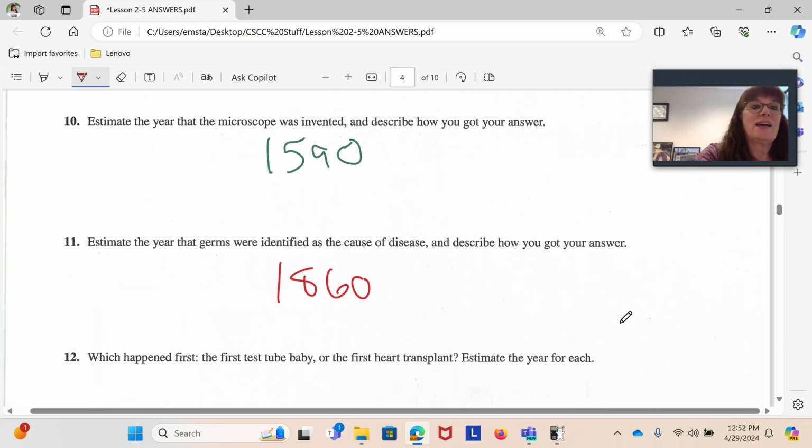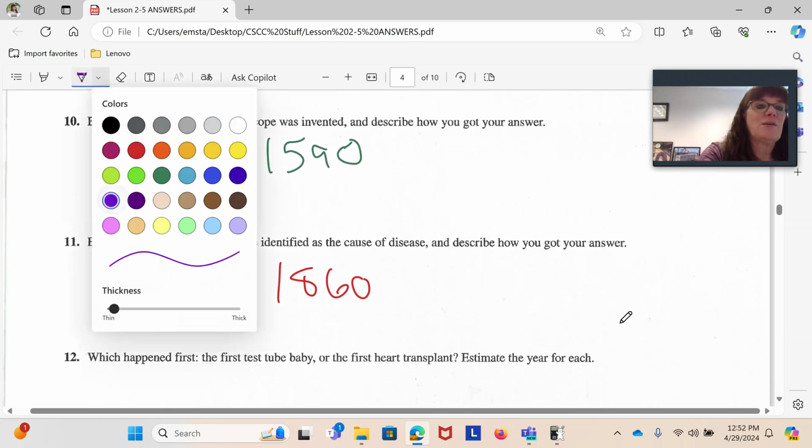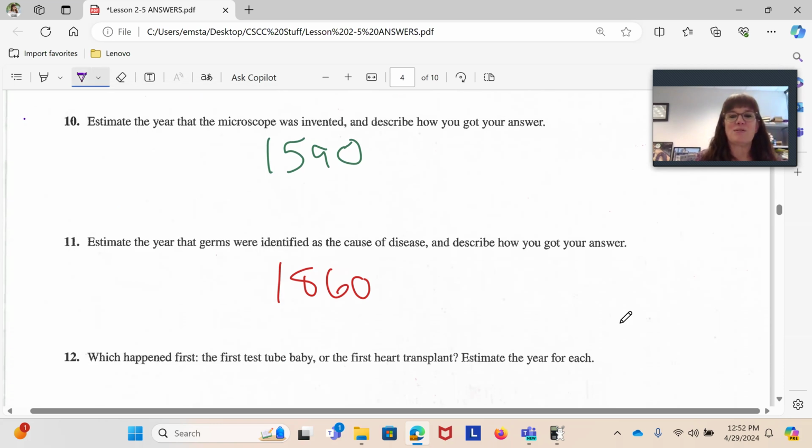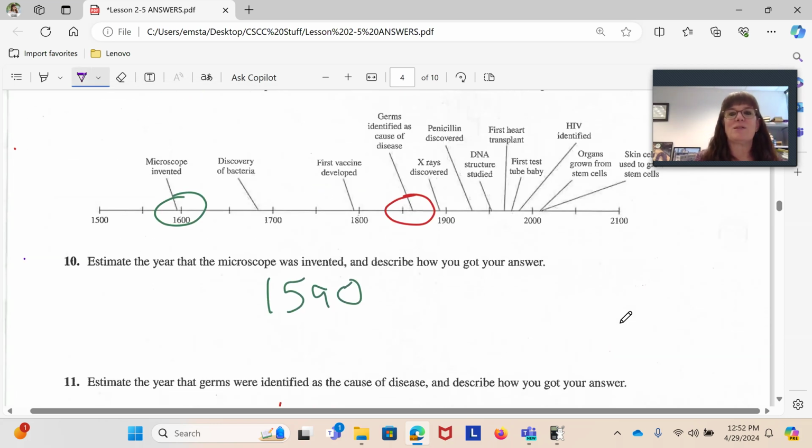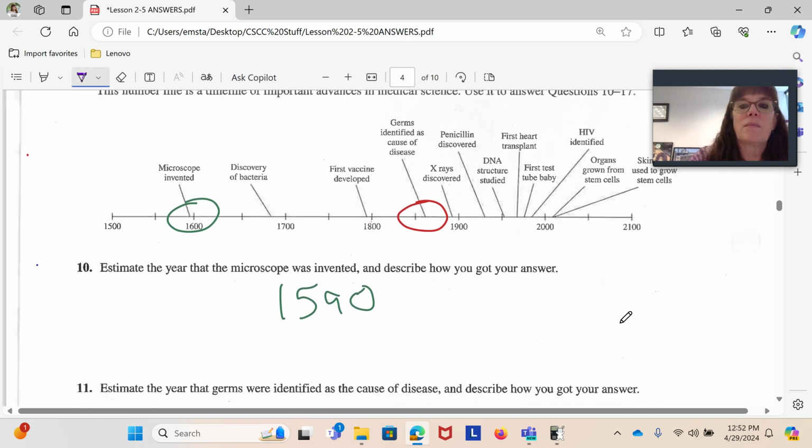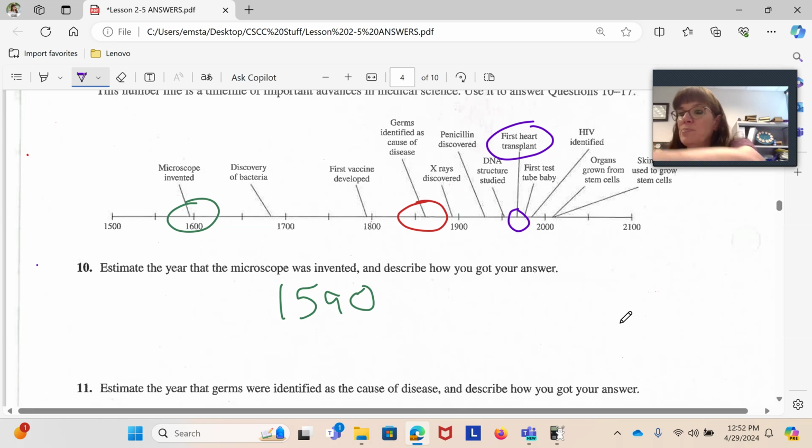Number 12 asks, we'll do this in a different color yet, which came first, the test tube baby or the first heart transplant? Let's go back up here. Here's my heart transplant. Just down there. It's between 1950 and 2000. And it looks like it's pretty close to 1970-ish. Let's write that in there.